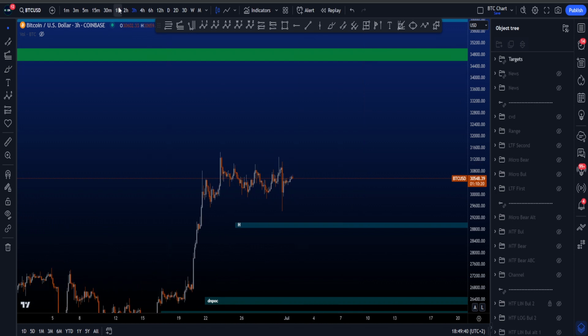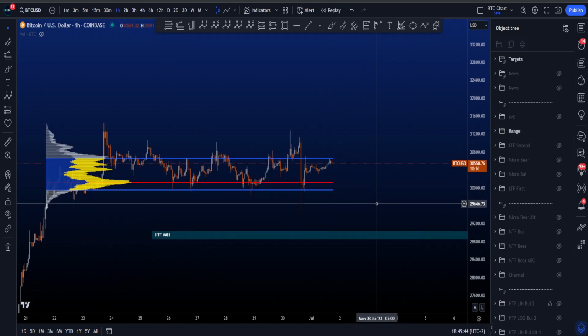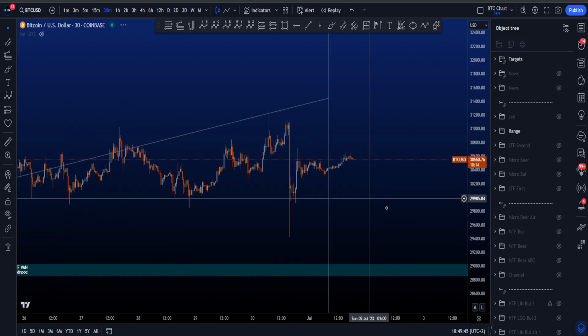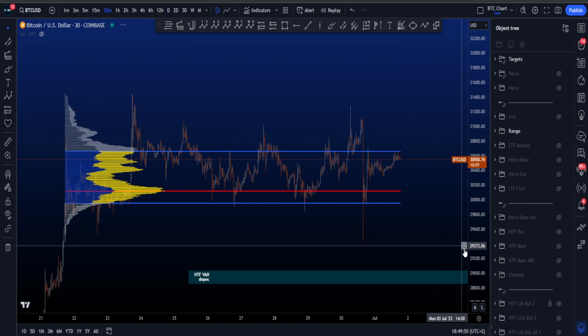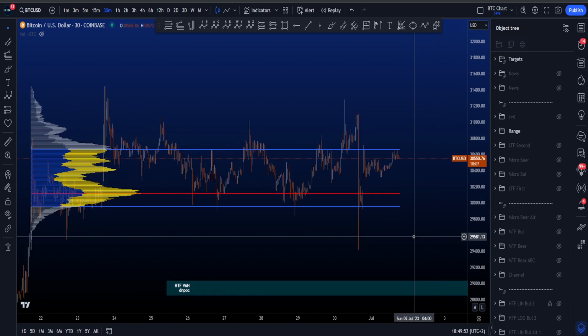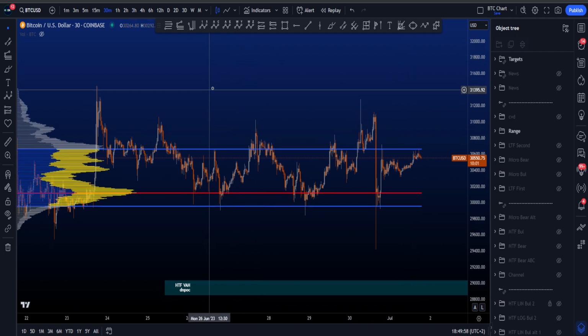Now, if you then look at this as a range, one of the easiest strategies for some of the beginners that might be watching my videos over here, Elliott Waves is complex, right? Complex material, but some of the easiest strategies in trading can be very, very efficient. And I just want to show this. I'm not a range trader. I have another strategy that I personally developed myself over the years, but trading the range until it breaks. It can be as simple as that.